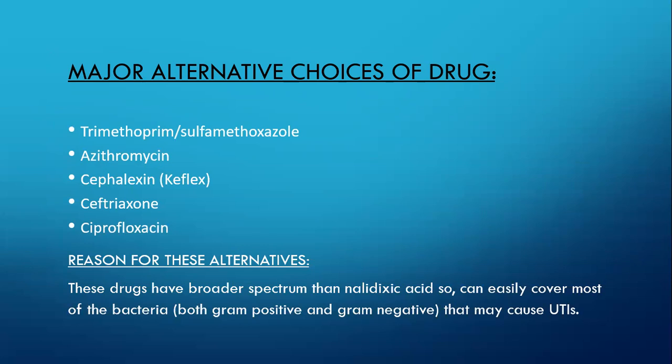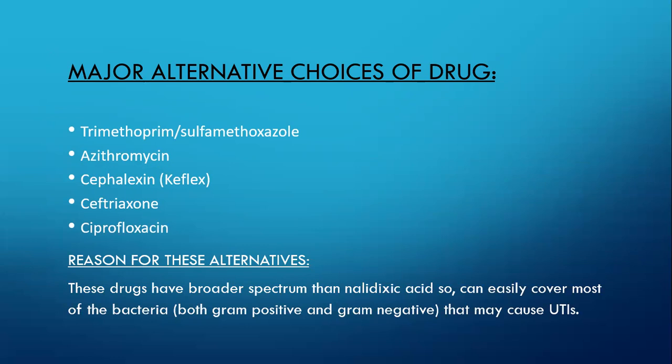Okay, so let's talk about major alternative choices of our drug, that is nalidixic acid. That means if it is not available or not used, then what can be given in place of this drug in order to treat UTI infections, our UTIs. These include trimethoprim and sulfamethoxazole. This is basically a combination. These two drugs are given together as a combination in order to treat UTI.